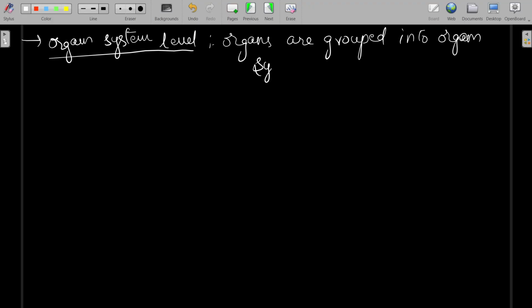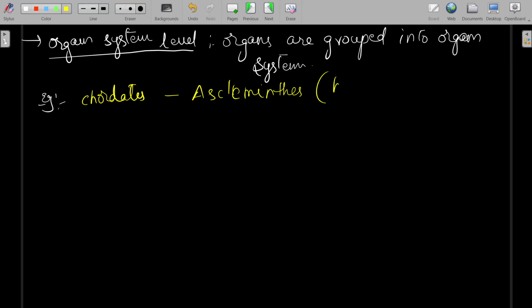Organ systems perform different types of functions. Here, each system is concerned with a specific physiological function. So the examples are chordates, Ascomyces, these are the higher triploblastic animals.